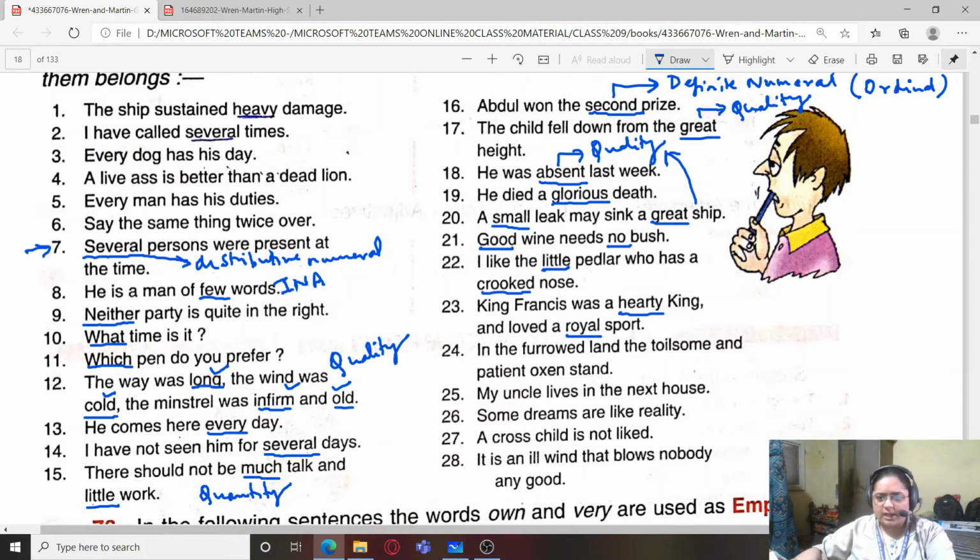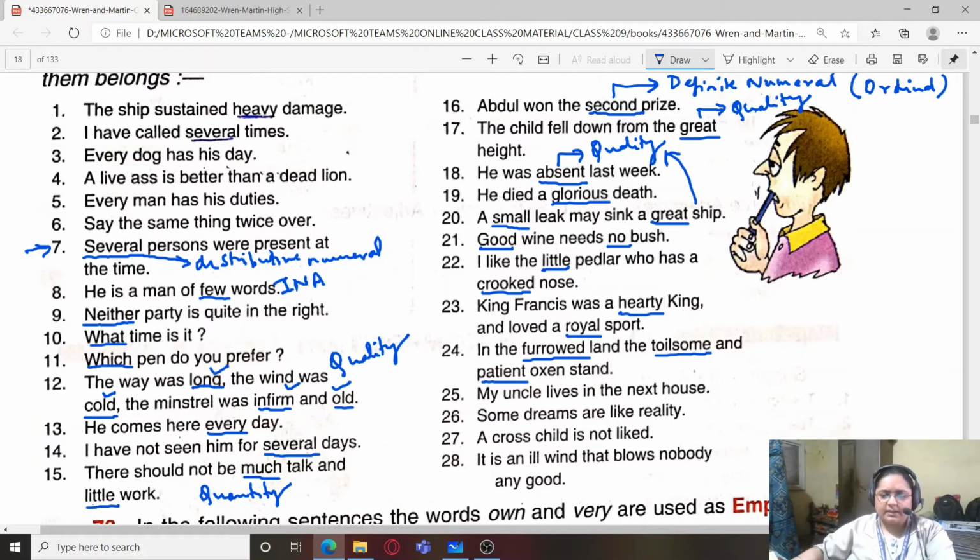So both hearty and royal are describing the type of noun. What type of king? Hearty king. What kind of sport? Royal sport. So it is again adjective of quality. In the furrowed land, the toilsome and patient oxen stand. So furrowed, toilsome, patient refer to adjective of quality.